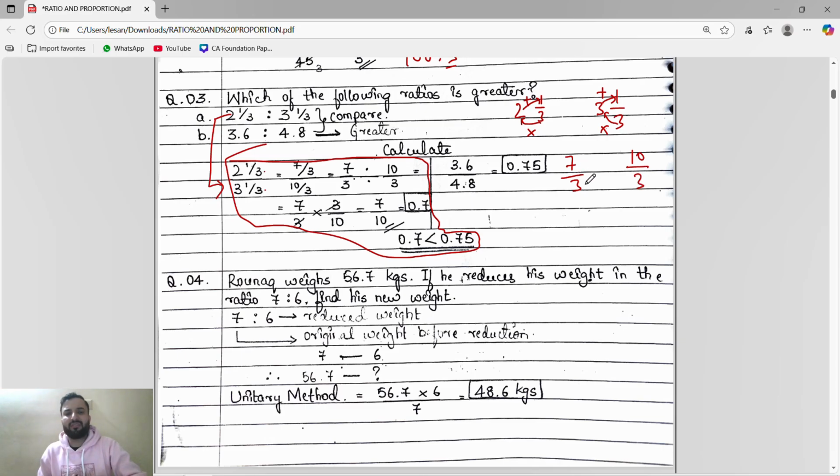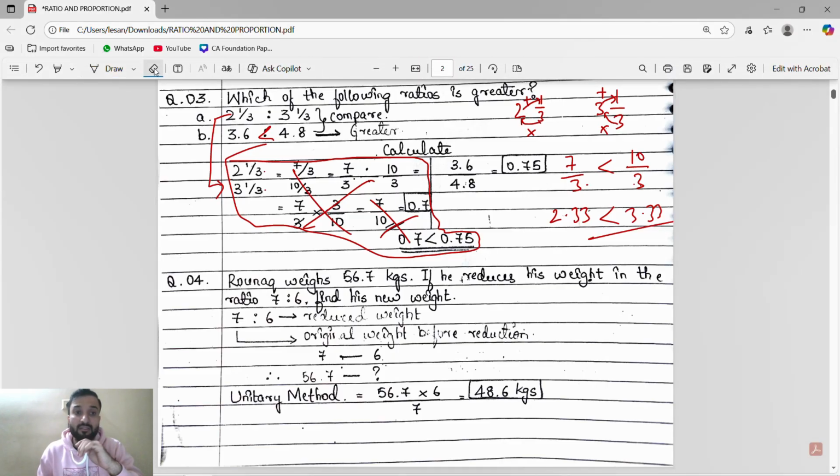If you want, you can see from here, it is very easy. Denominators are the same, so we will just see the numerator. Which is bigger? 10 is bigger. So 10 by 3 is bigger than 7 by 3. If you don't know, just take the calculator. 7 divided by 3 will become 2.33. Then 10 divided by 3, you will get 3.33. Don't use the lengthy method. Now 3.6 and 4.8, obviously 4.8 is greater.